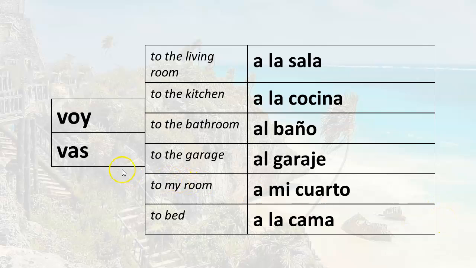You go, vas. Remember, this is the informal you. You go to the living room, vas a la sala. You go to the kitchen, vas a la cocina. You go to the bathroom, vas al baño. You go to the garage, vas al garaje. You go to my room, vas a mi cuarto. You go to bed, vas a la cama.